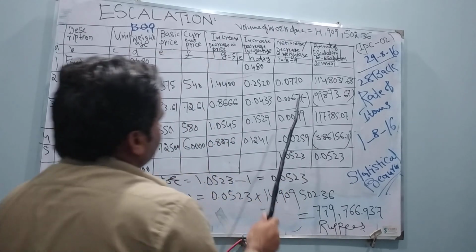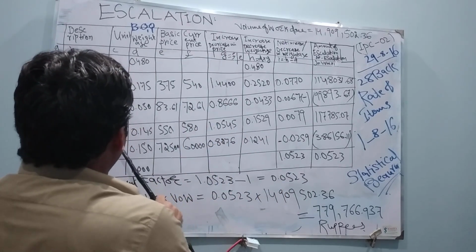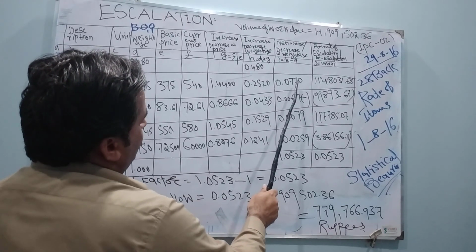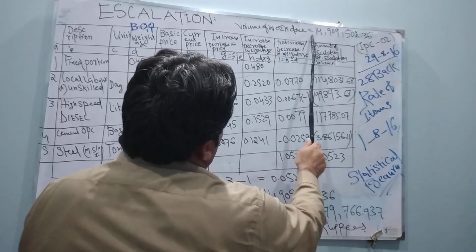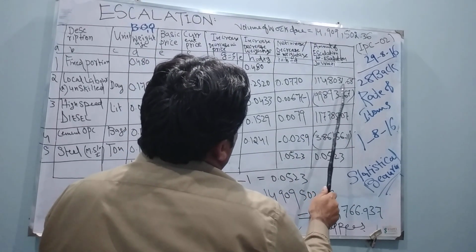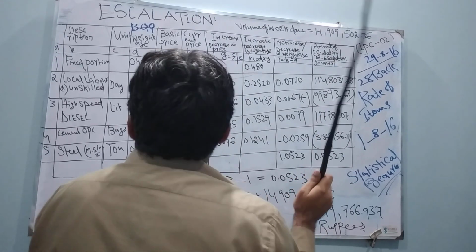Coming to local unskilled labor, I got 0.0770. I multiply this value and I got 1148031.68.